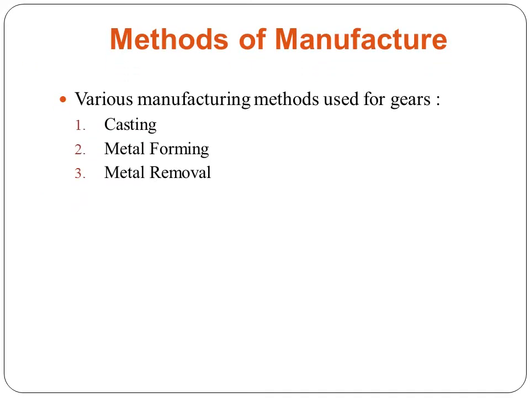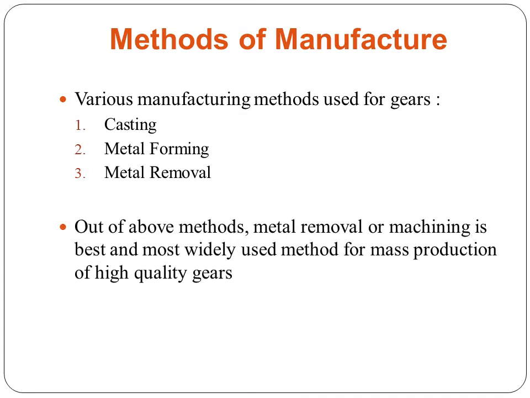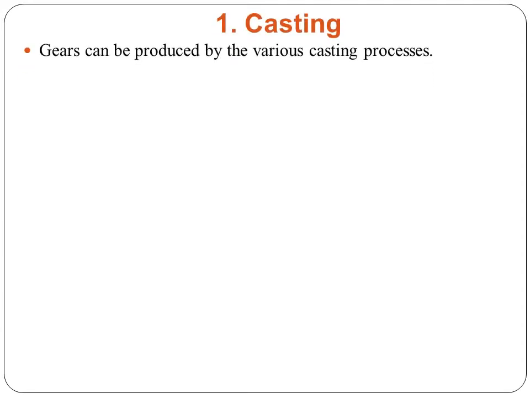Now there are three methods for manufacturing. The first one is casting, second is metal forming, and third is metal removal. Today I am going to explain two methods, that is casting and metal forming. Out of these methods, metal removal or machining is the best and most widely used method for mass production of high quality gears. So first of all, casting.